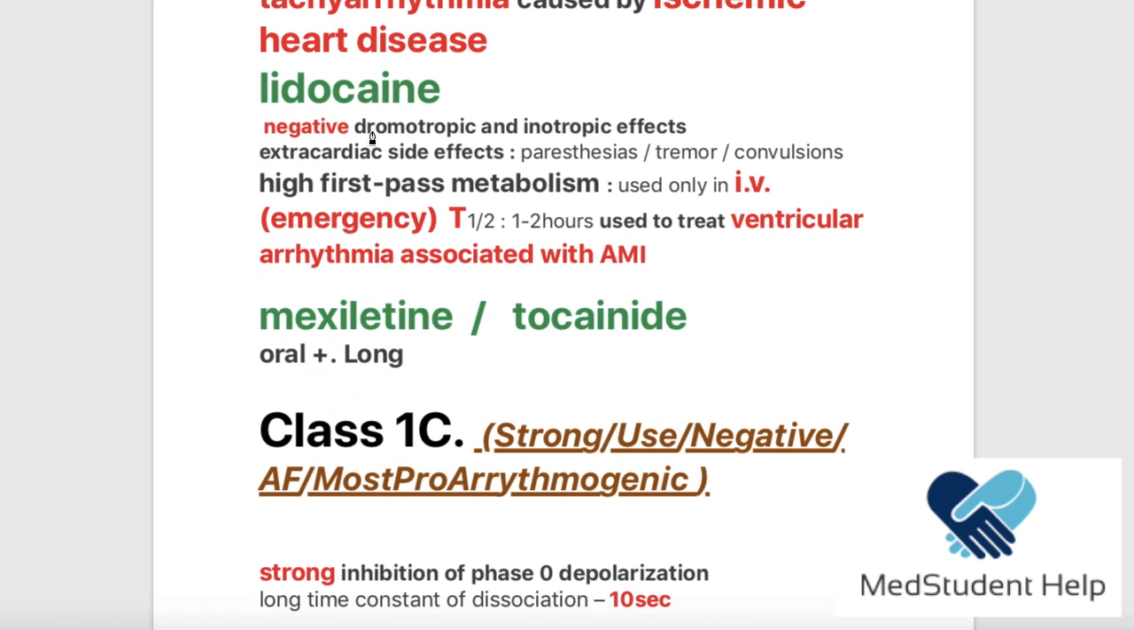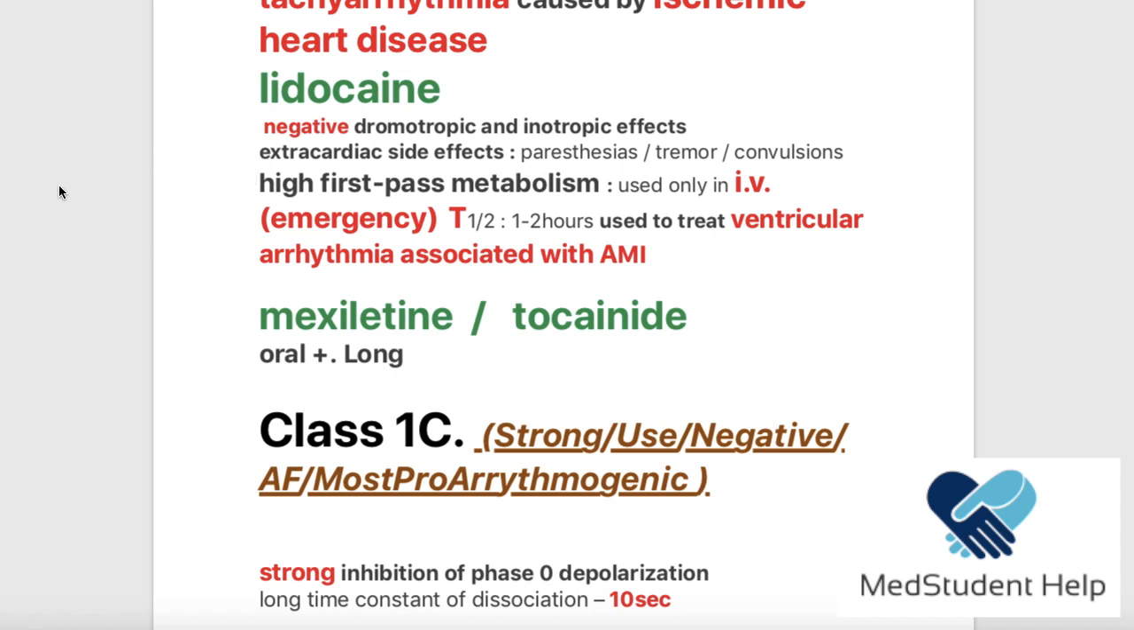Now, the most important drug here, or the prodrug of this category, is lidocaine. Lidocaine has an important function because it has a negative dromotropy, so the conduction is going to decrease, and negative inotropy, so the contractility of the heart is going to decrease. Is this good for us, to decrease the conduction and the contractility? Of course, because in arrhythmia there is an enhanced conduction. So if we decrease the conduction, we're going to try to manage this arrhythmia.